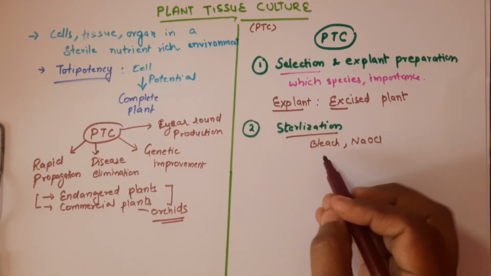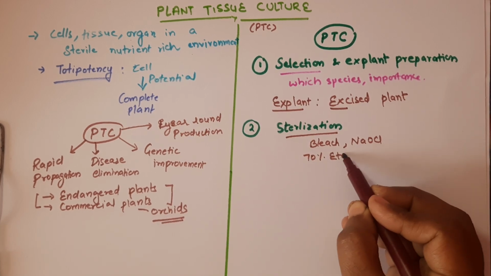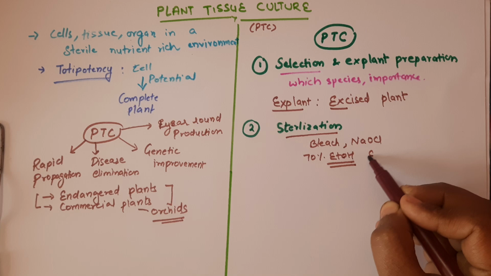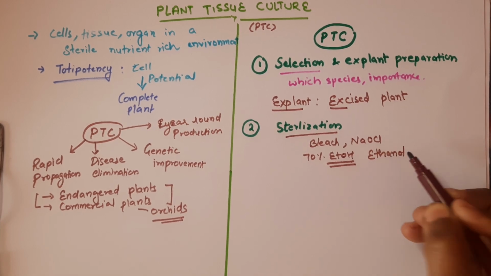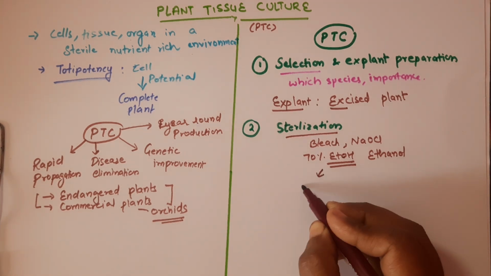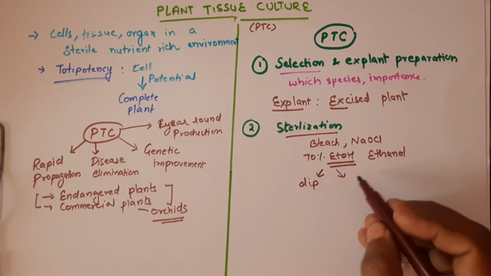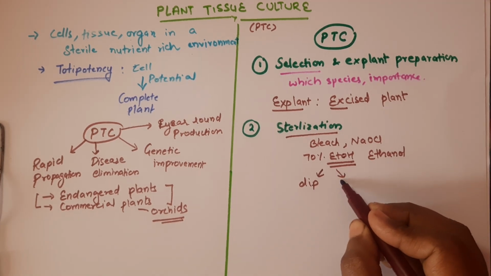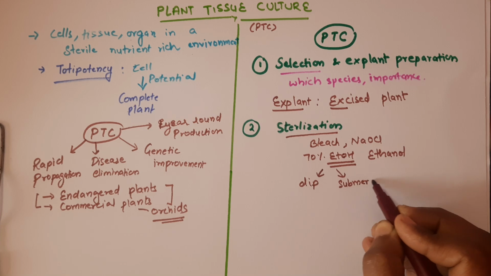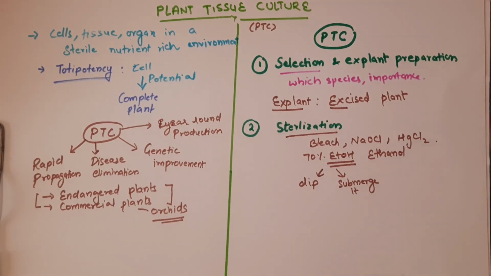Sodium hypochlorite. Okay, and then we use 70% ethanol also. We write ethanol as ETOH usually. So what we will do, we will either dip the tissue if it is fragile, right? Or if we are taking seeds, then we will submerge them for a few minutes. There is mercuric chloride also that we use. We will submerge it for some time so that it can kill the contaminants, not the actual tissue.